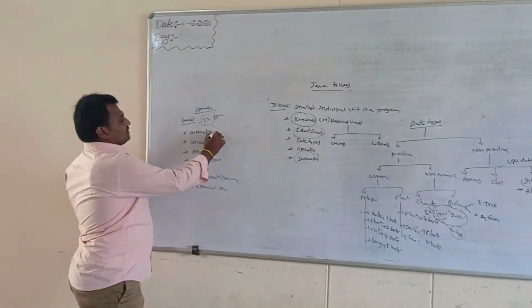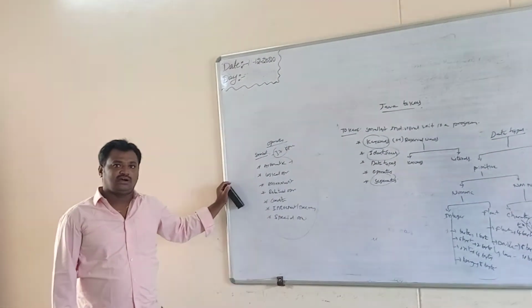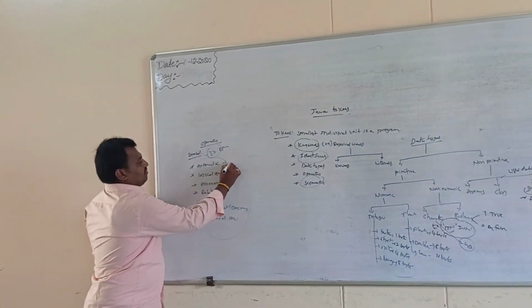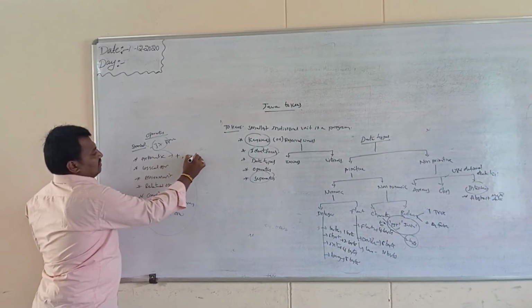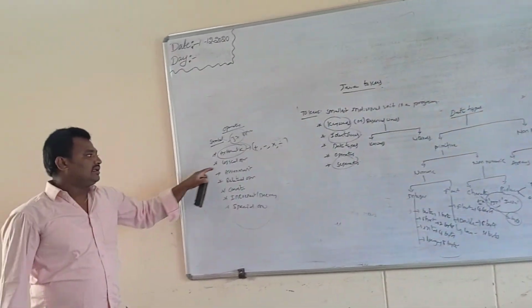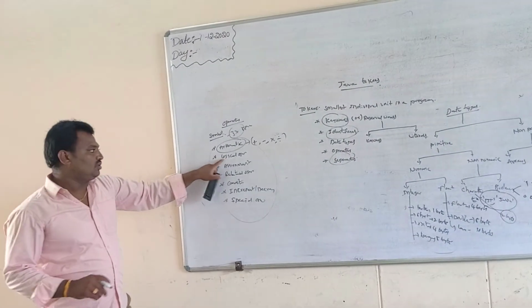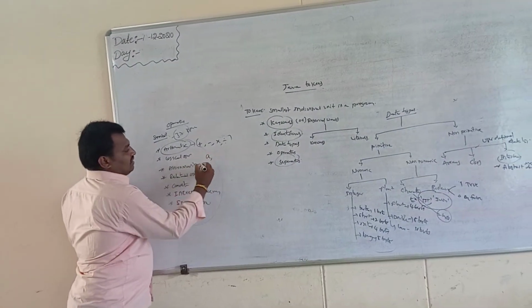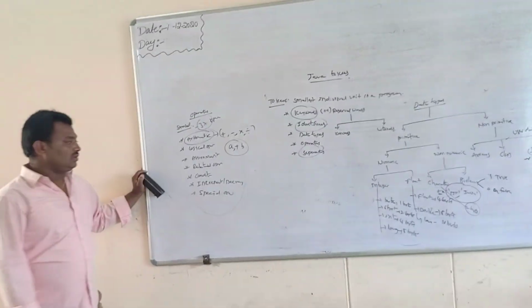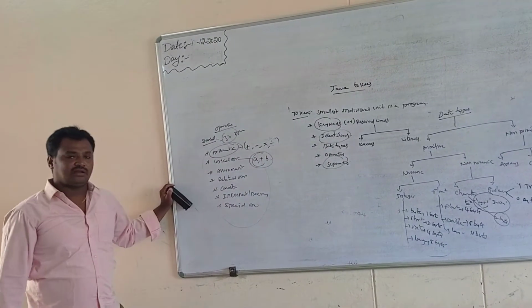First of all, arithmetic. Arithmetic operators mean the mathematical functions, that is addition, subtraction, multiplication and division. These are the arithmetic operators. And the logical operators: logical operators mean combining two operands. Operand means A is an operand, B is an operand, plus is the operator. So combining two operands is called logical operators.